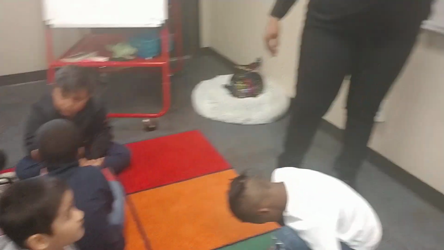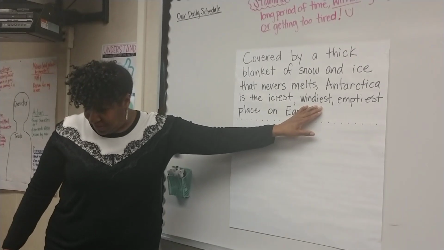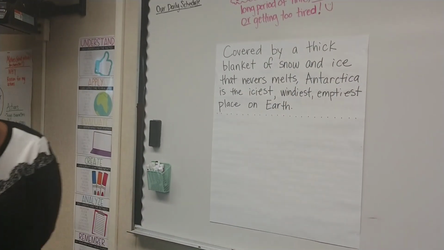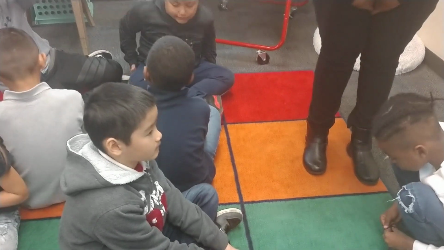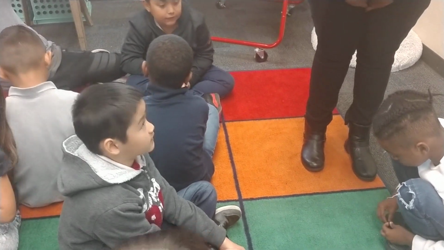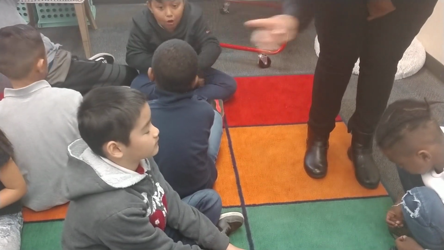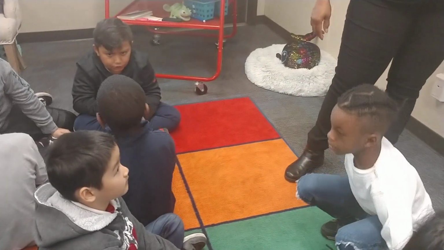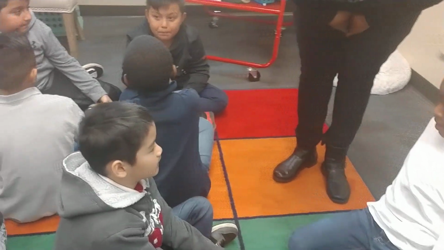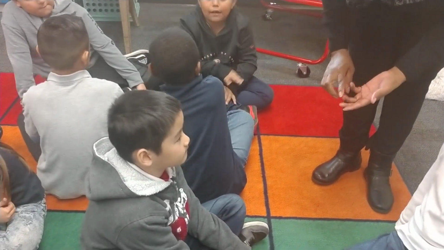It's the windiest. Because windiest means that it's what? What's there if it's windy? And the wind is blowing a lot, right? And then we know that there's a lot of what? This is iciest, so there's a lot of ice, right? So those are all the things that we know.